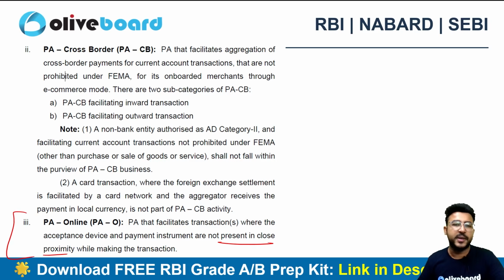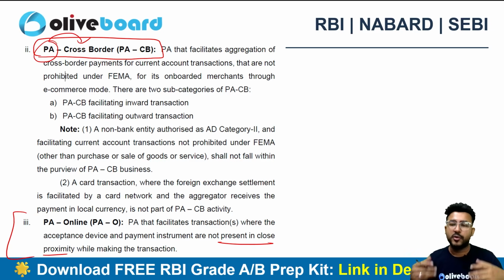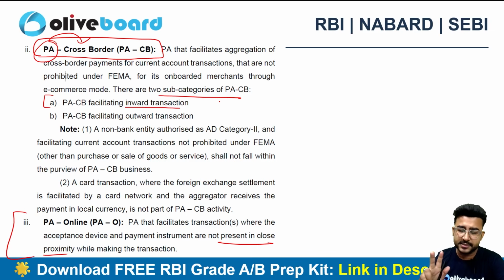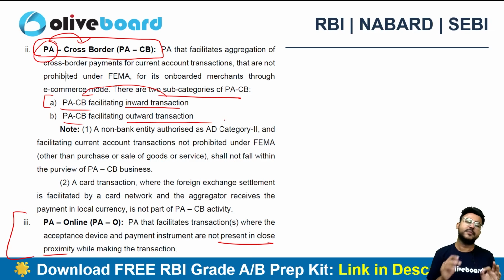And the third category is payment aggregator cross-border. Now as the name says it all, this payment aggregator is facilitating the cross-border transactions, right? Outside the country, outside India. Let's suppose if someone is sending me money from the United States of America or maybe the United Kingdom, then a payment aggregator cross-border will be facilitating such a transaction. Now payment aggregator cross-border, there are again two subcategories. Whether I'm receiving the money, an inward transaction, or whether I'm sending the money, right? So payment aggregator cross-border inward transaction, and payment aggregator cross-border outward transaction. There are two subcategories here, right?